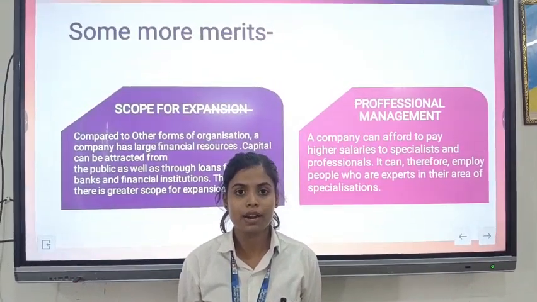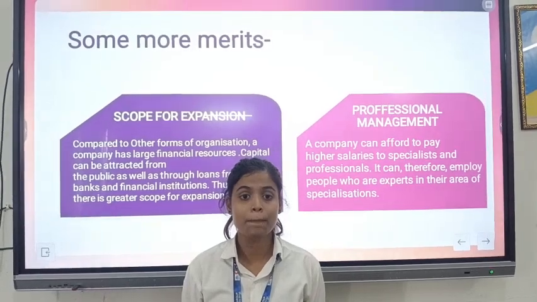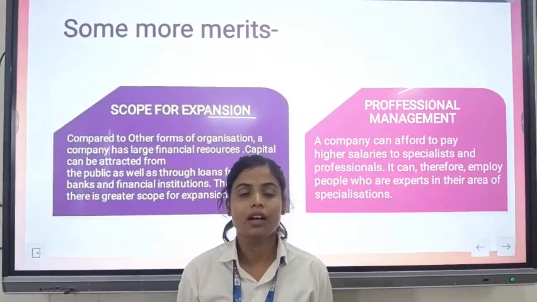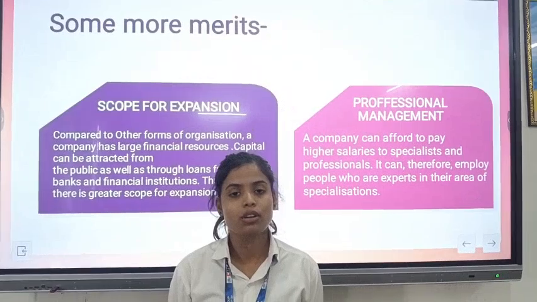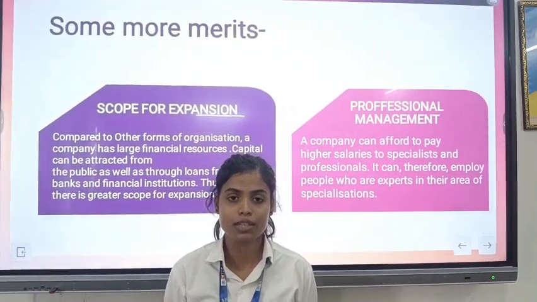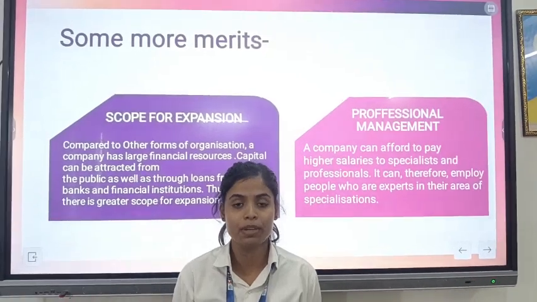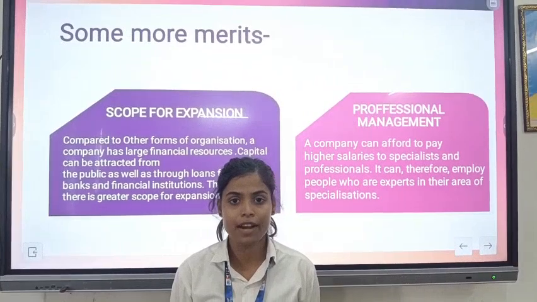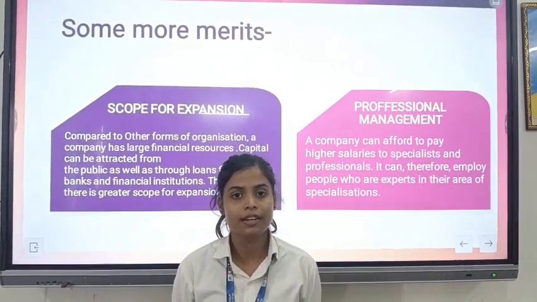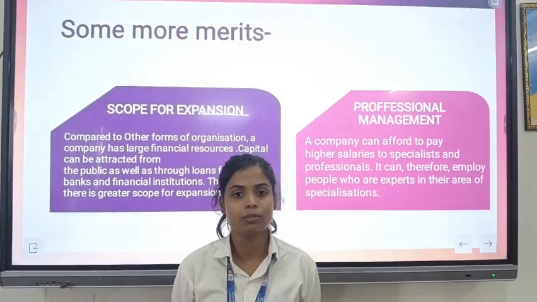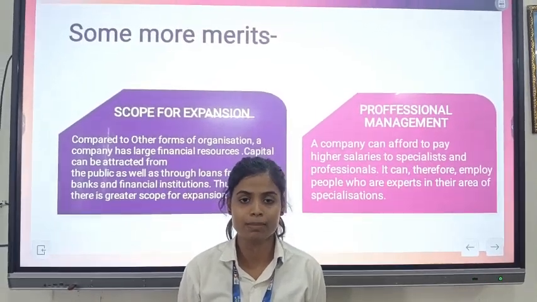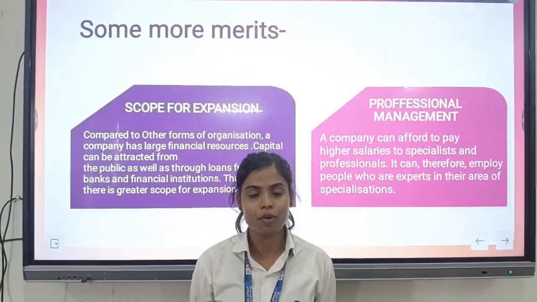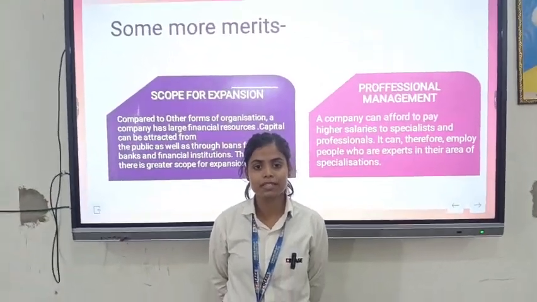And the fourth advantage of joint stock company is scope for expansion. As compared to the other organizations, joint stock company has huge financial resources, and capital can be attracted from the public as well as through loans from banks and financial institutions. Thus, there is a greater scope for expansion. And the fifth advantage of joint stock company is professional management. A joint stock company can afford to pay high salaries to specialists and professionals.